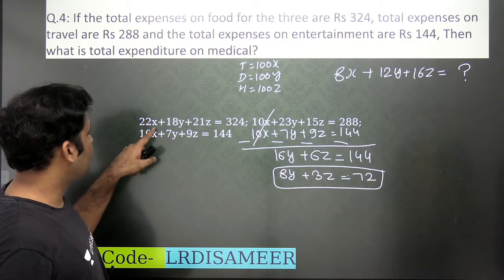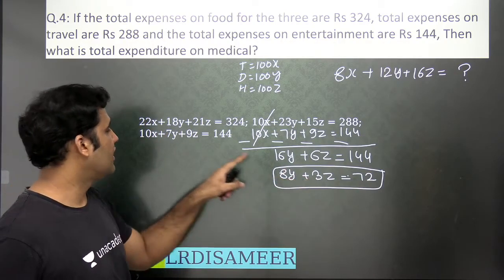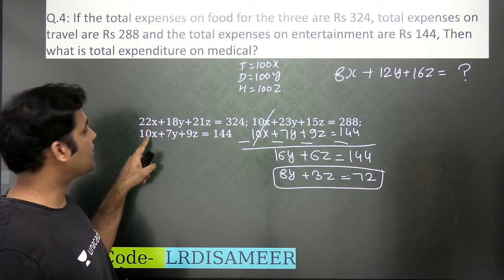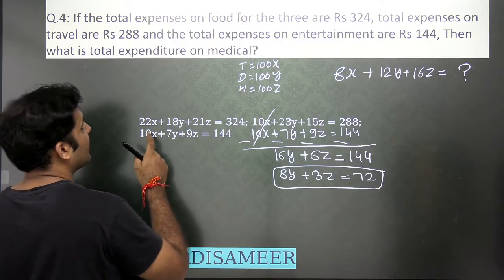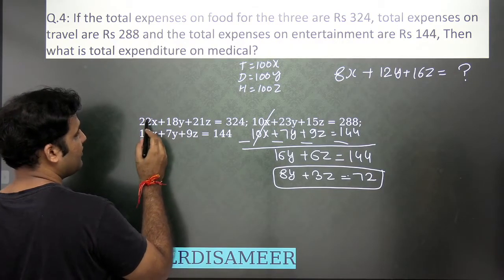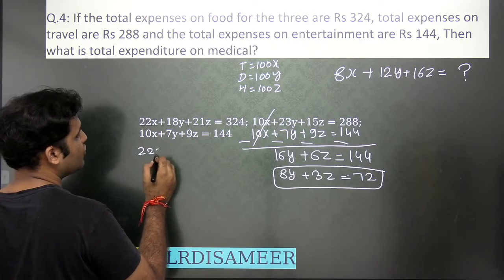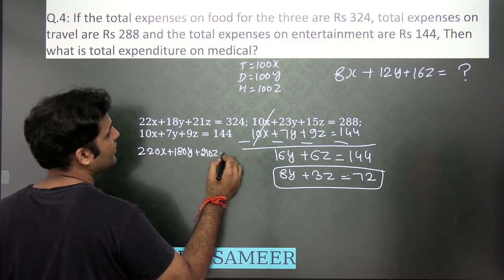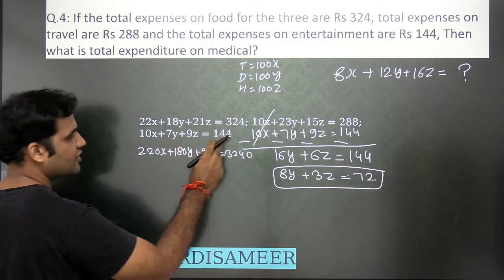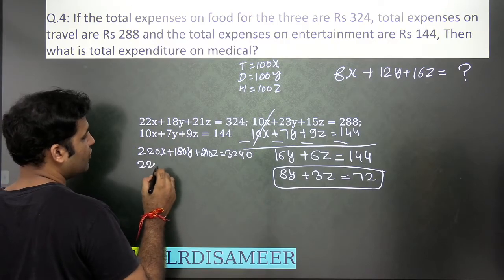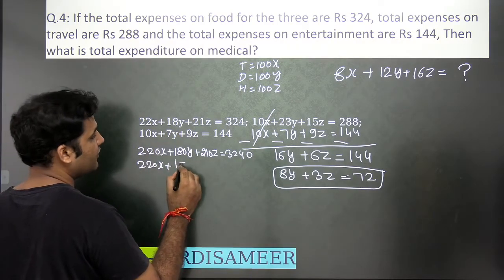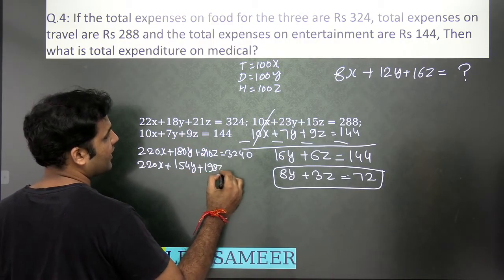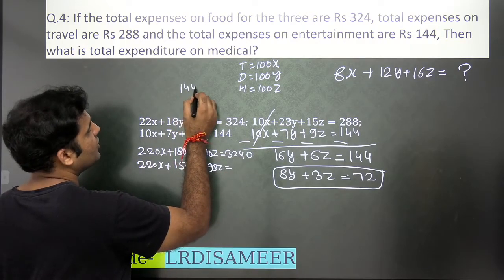And similarly, you see that you have an equation in y and z. You can also make one more equation in terms of y and z by eliminating x from here. And how can you eliminate x from here? By multiplying this equation by 10, you'll have the equation as 220x plus 180y plus 210z is equal to 3240. And by multiplying this equation by 22, you will have 220x plus 22 into 7 will be 154y plus 22 into 9 would be 198z is equal to 144 into 22, guys.